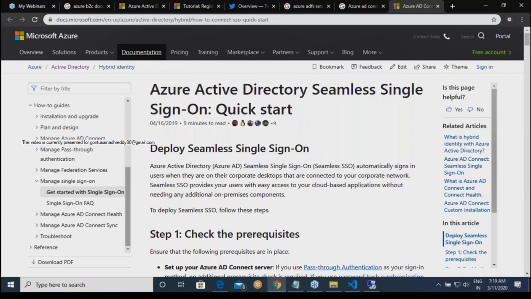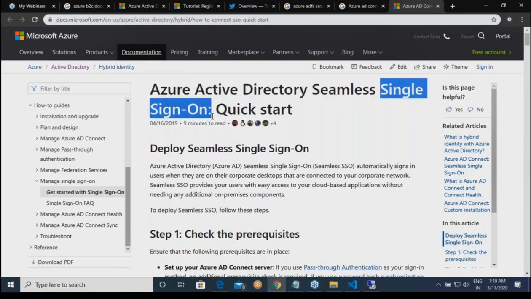I'm not sure how many of you have done that, but in Windows 10, while creating the account, even if you have a home account, it will ask you if you have a Microsoft account, log in to that. Once you log in to that Microsoft account, if you want to look at mails, there is no need for you to give your username and password because single sign-on is set up. And if you want to open OneDrive, any Microsoft application which has something to do with your account, it will not ask you credentials because you are already signed in. It is taking your sign-in from your Windows laptop into the applications. If you want to set up something like that, that whole activity is called single sign-on.